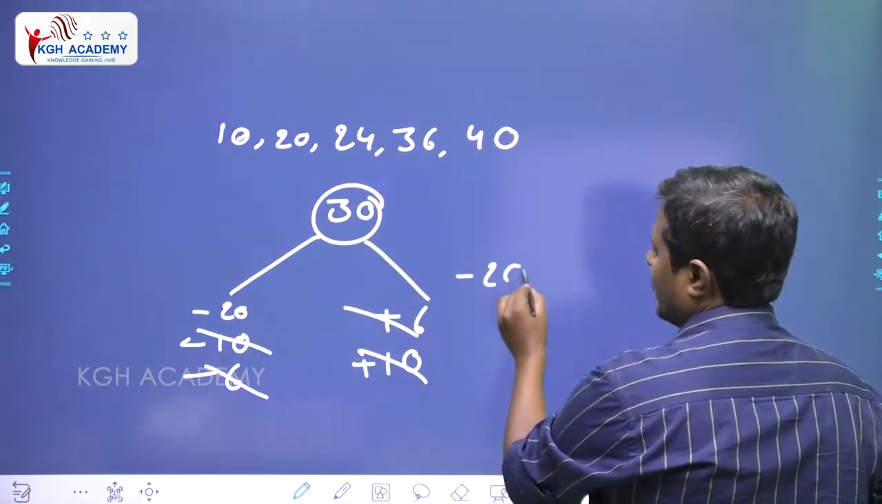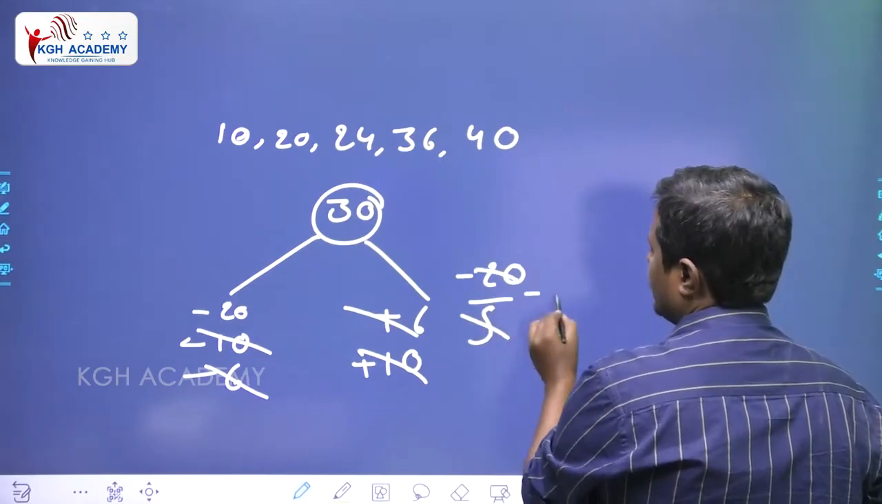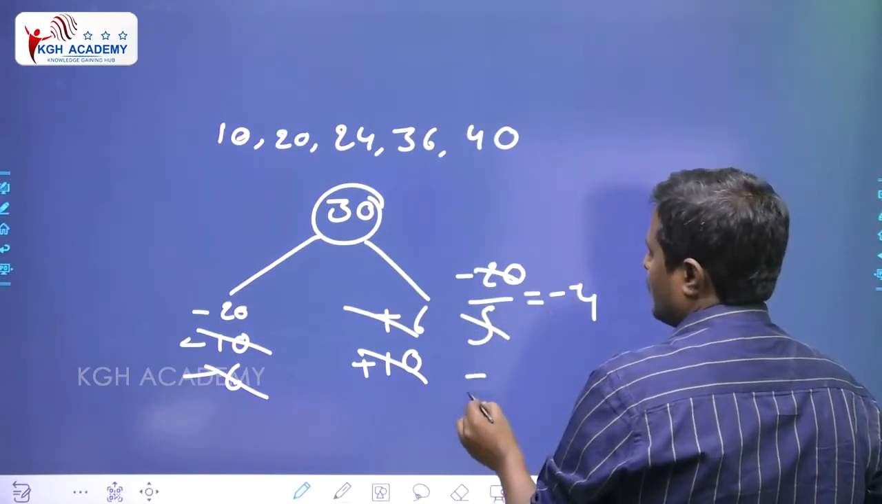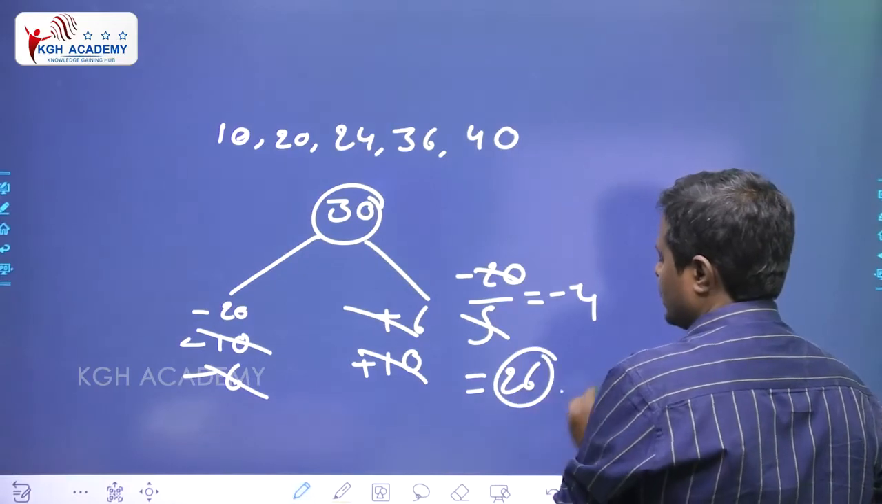That means 30 was affected by minus 20. So minus 20 divided by how many numbers are there? 5 numbers, that is equal to minus 4 only. 30 minus 4, the answer is 26. 26 is our answer. Simple.